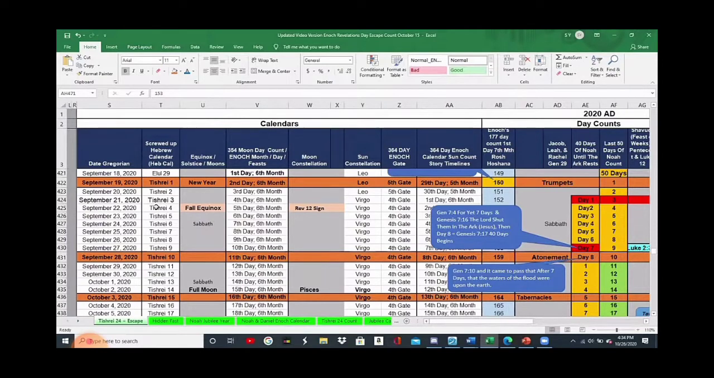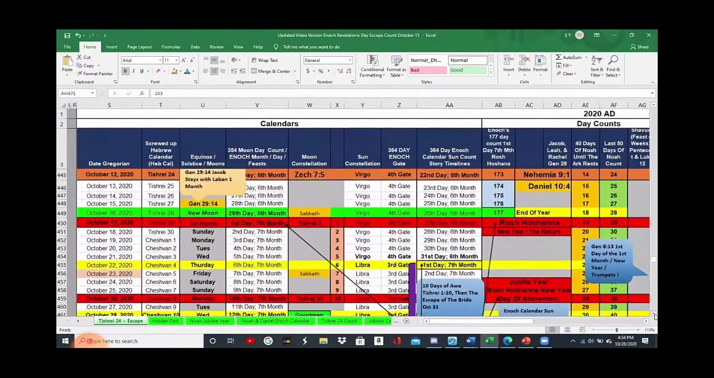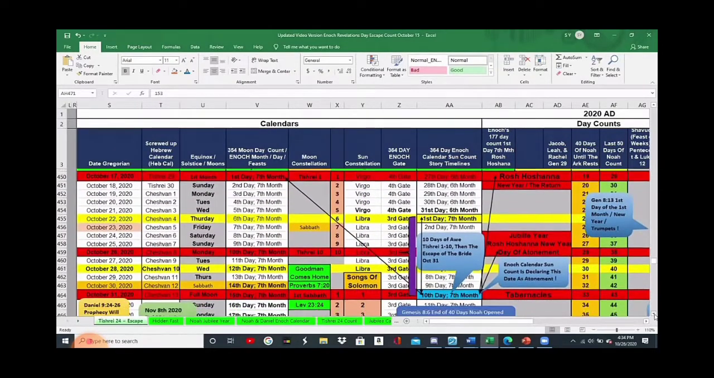But what if he truly, in fact, is using the Enoch calendar that we've all pointed out to everybody? The sun count for the Enoch calendar and the moon count. And if he is, then where does it place the true seventh month?